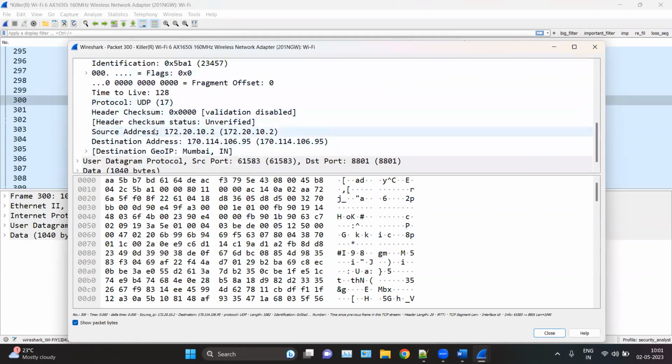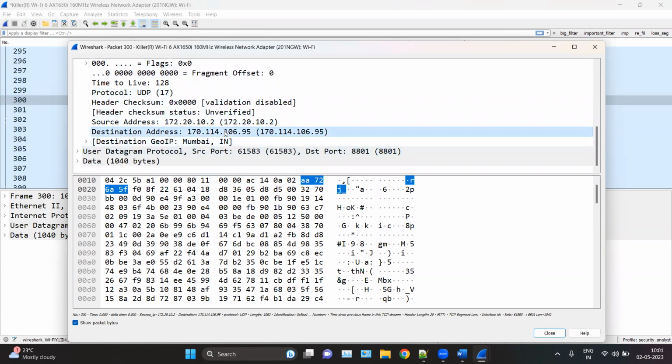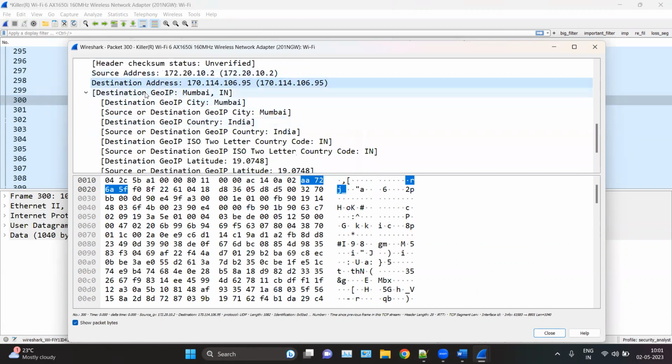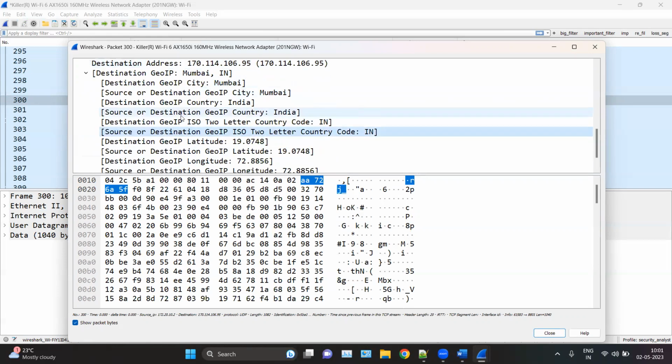in this IP layer, you can see in this destination address, which is the Zoom IP, some more information. That is the server information, or the location of that destination IP, which is Mumbai, India. Okay, and here you can see source or destination city, etc. You can see this information because of that database.